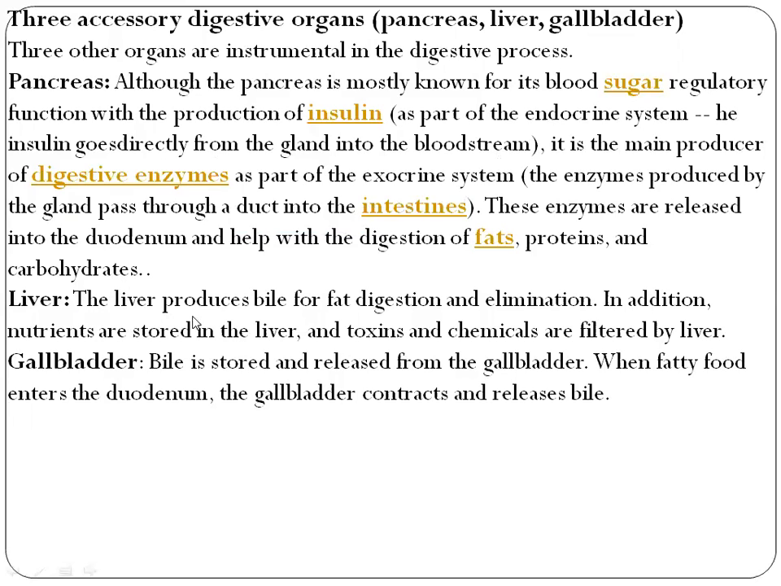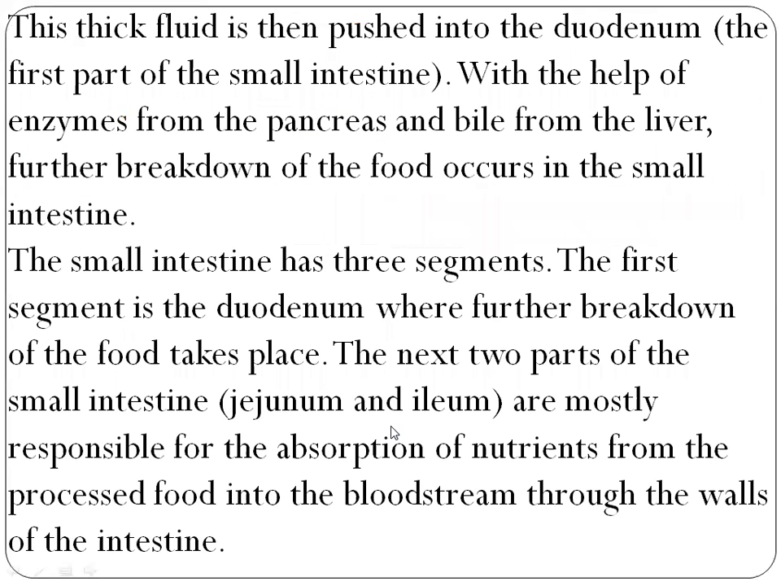Liver. The liver produces bile for fat digestion and elimination. In addition, nutrients are stored in the liver and toxins and chemicals are filtered by the liver. Gallbladder. Bile is stored and released from the gallbladder. When fatty food enters the duodenum, the gallbladder contracts and releases bile. The thick fluid is then pushed into the duodenum, the first part of the small intestine, with the help of the enzymes from the pancreas and bile from the liver.